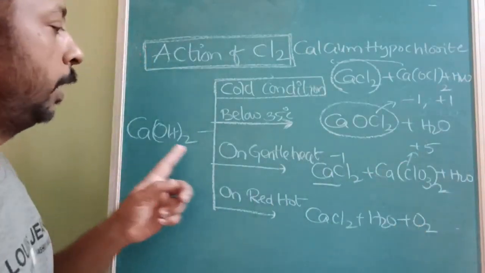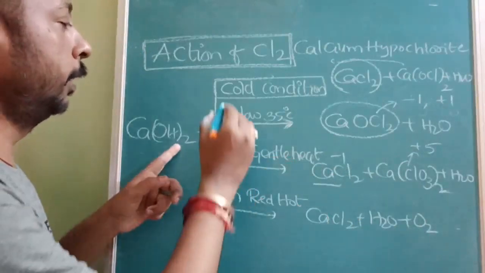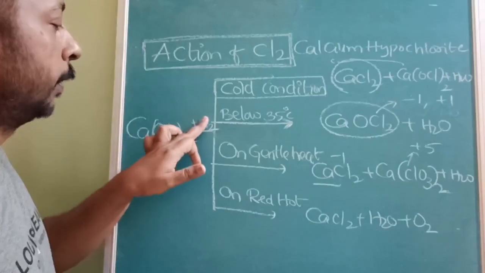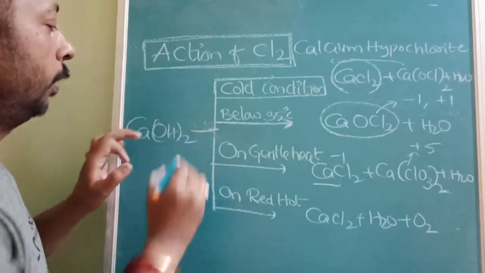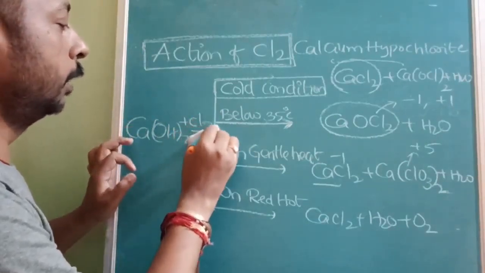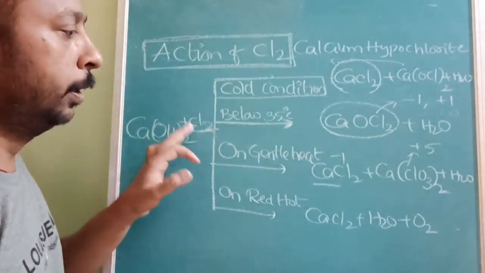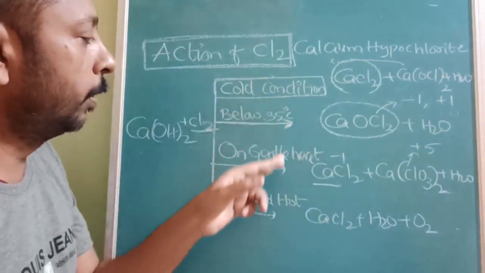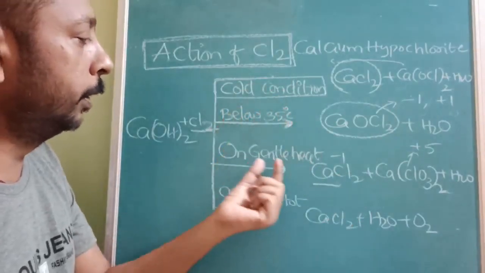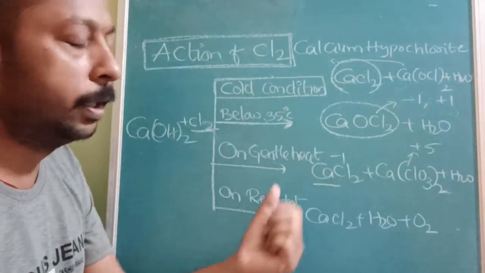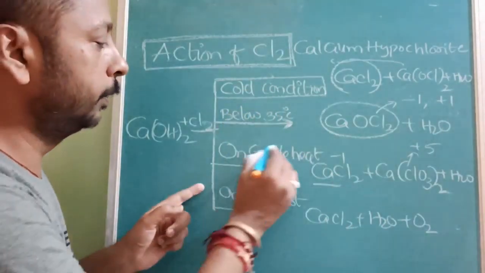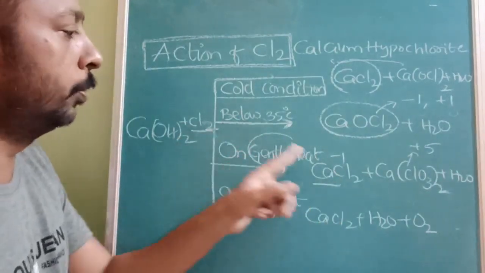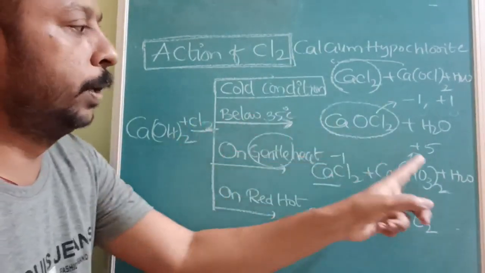In all these cases we are treating slaked lime with chlorine only, but we get different products at different temperatures. On gentle heat it undergoes disproportionation, and you have to remember this: 0 to minus 1, 0 to plus 5.